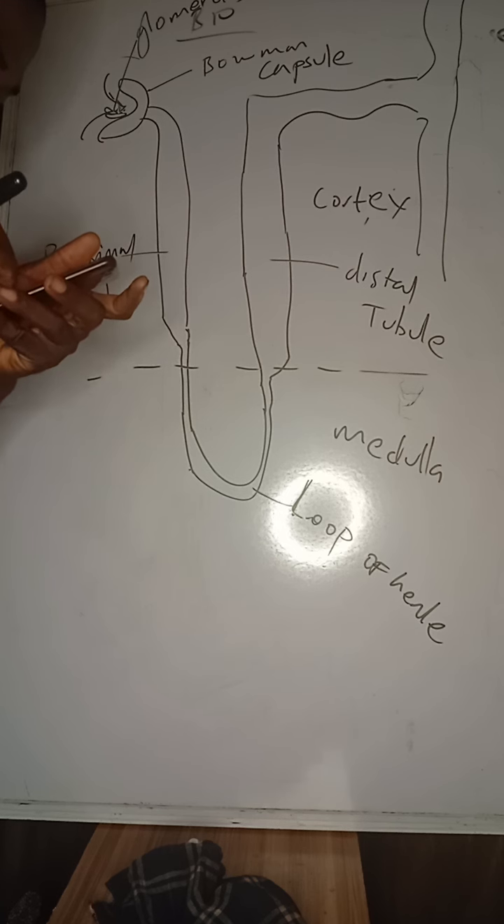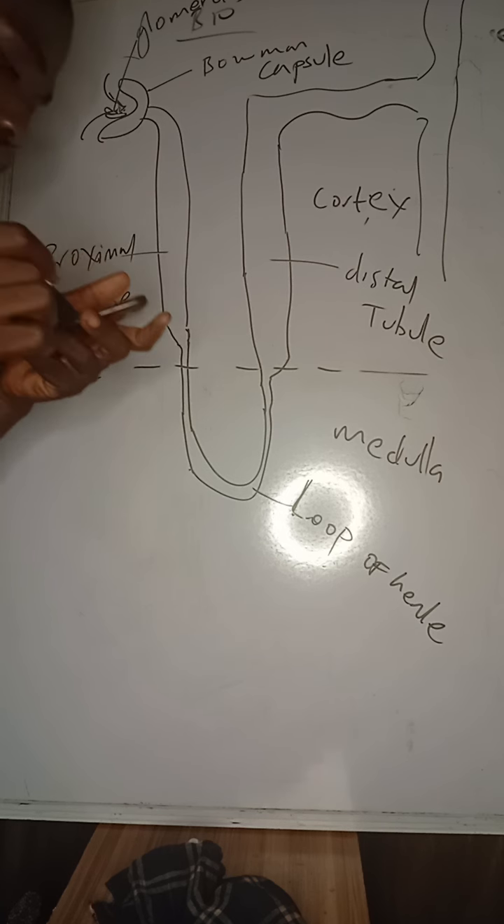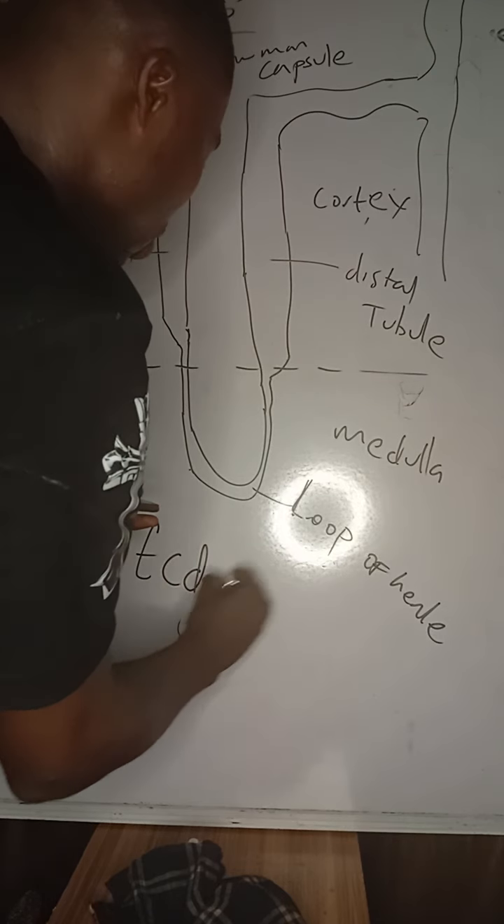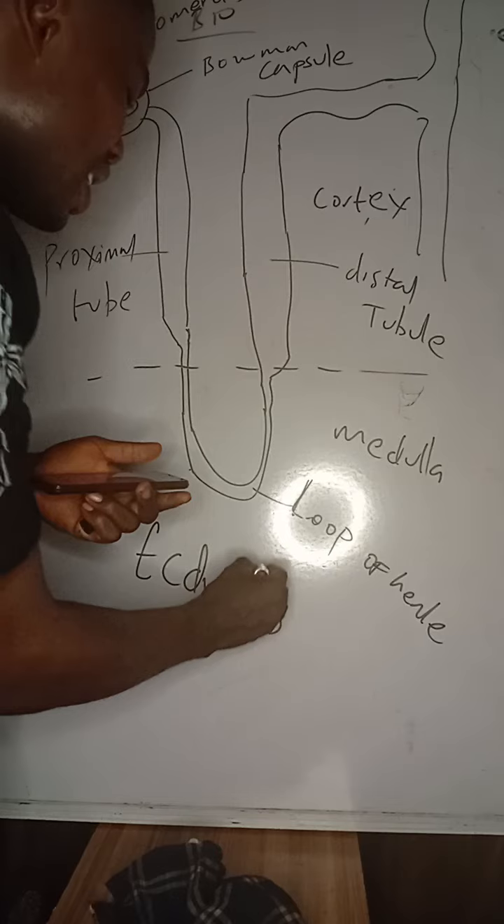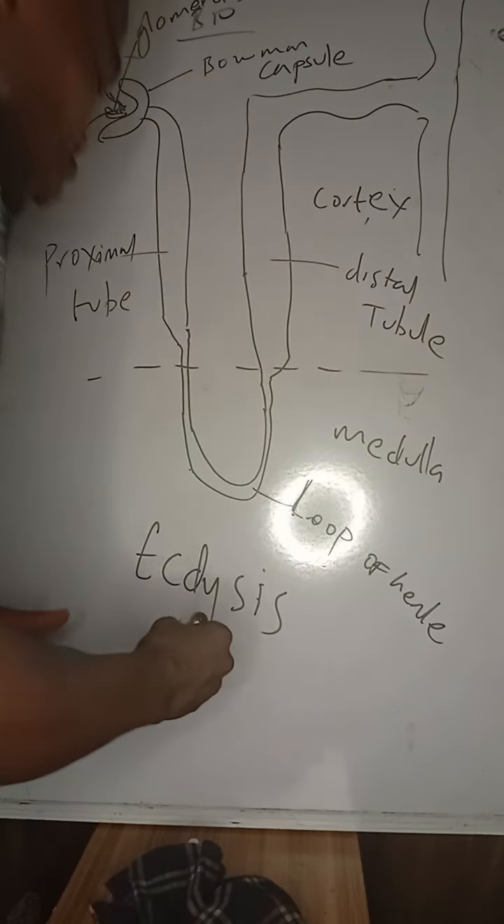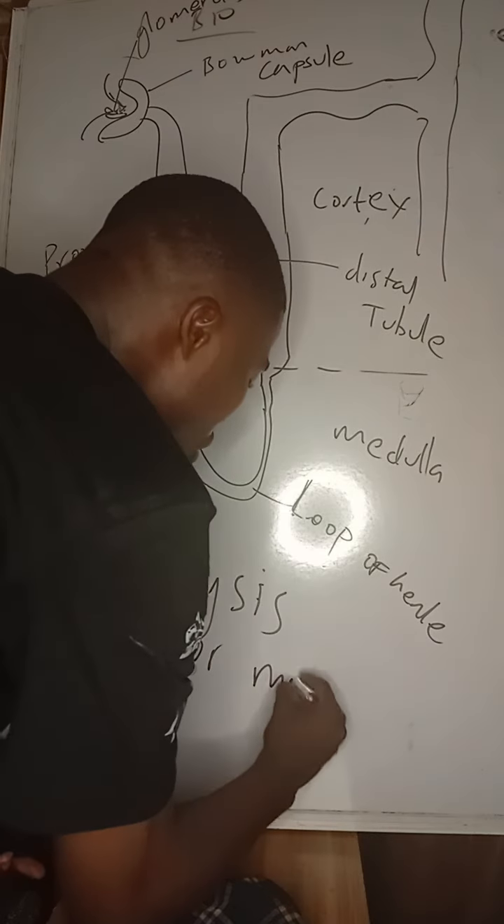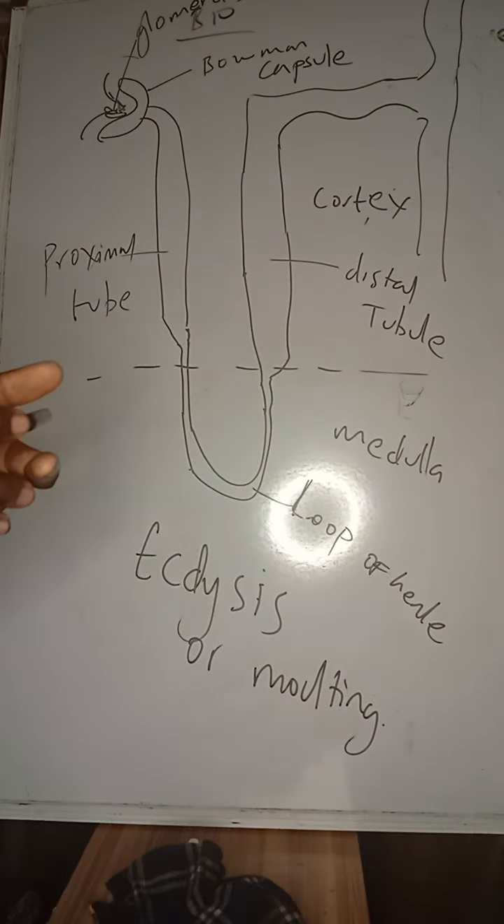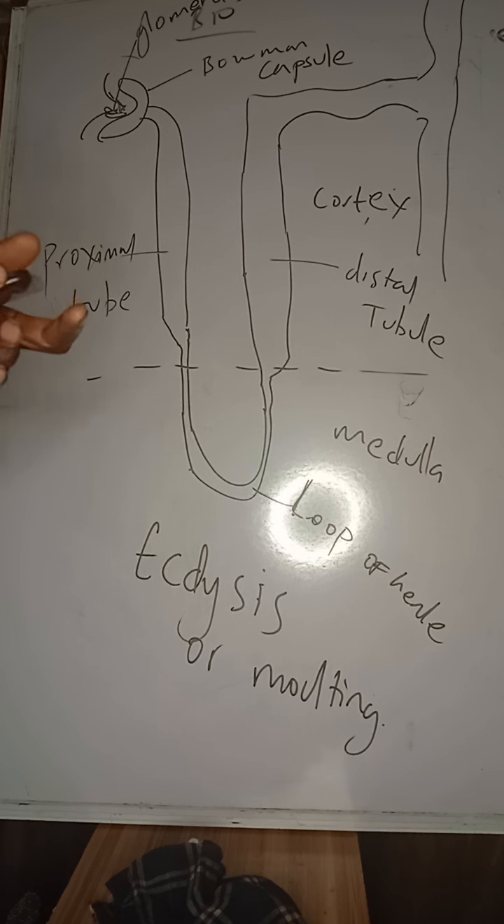They said periodic shedding of the exoskeleton of insects. I've always said this: when organisms such as arthropods shed their exoskeleton, pulling it off in order to increase in size or grow, it is known as ecdysis or molting. Ecdysis or molting happens in arthropods. Okay, let me just finish with the biology.